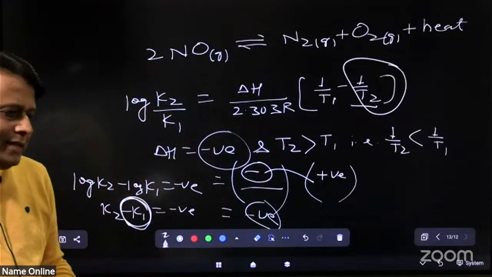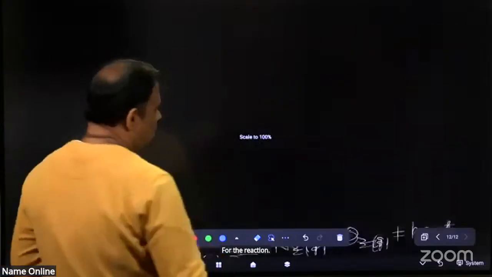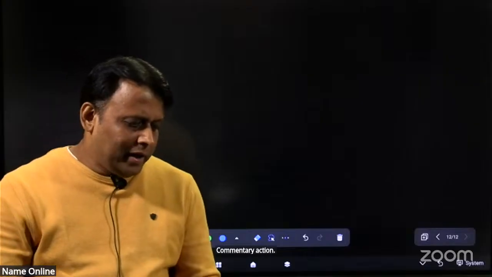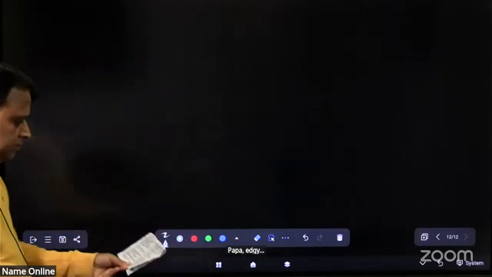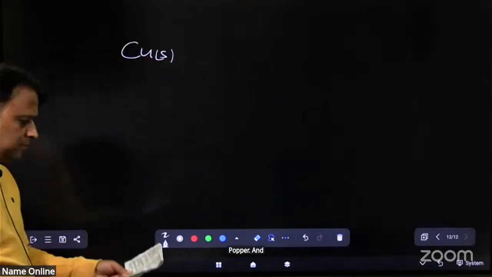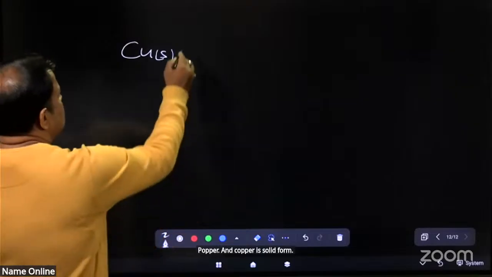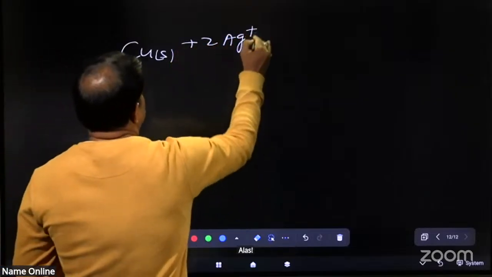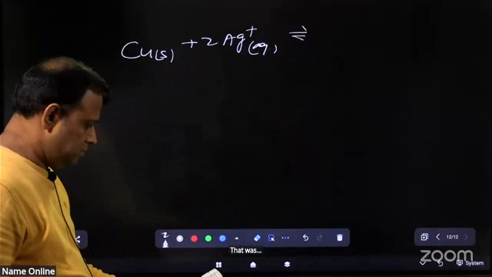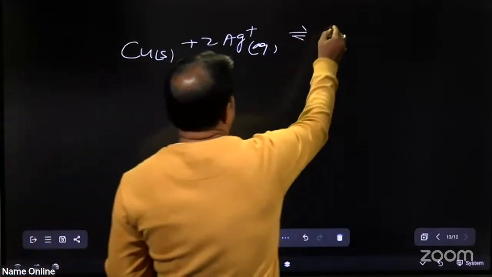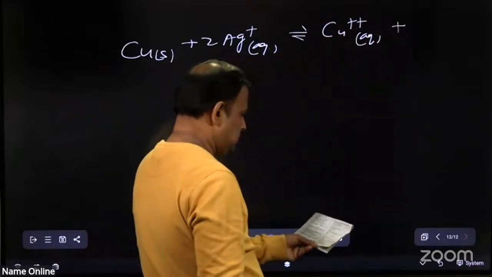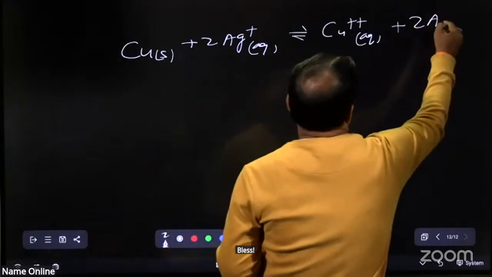For the reaction, Cu solid plus 2Ag+ aqueous gives Cu2+ aqueous plus 2Ag solid.